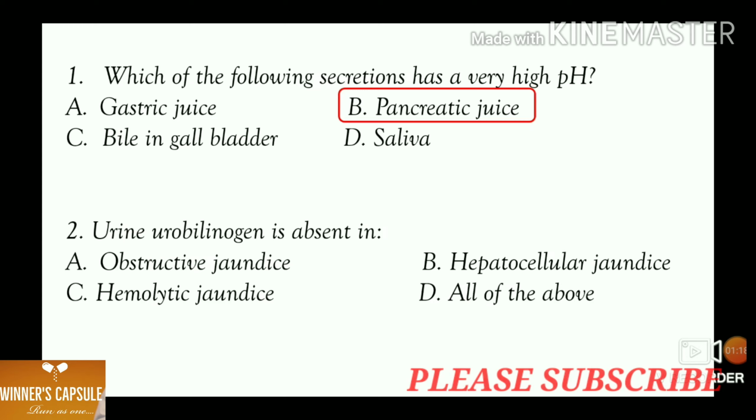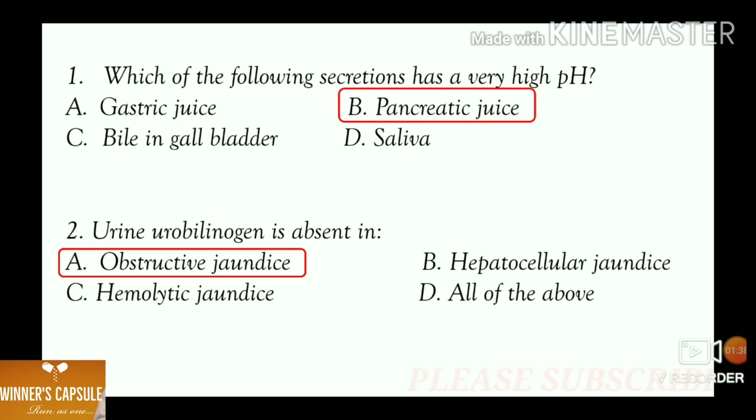In obstructive jaundice, urobilinogen is absent, whereas in hemolytic and hepatocellular jaundice, urobilinogen is found in an increased amount. So, urobilinogen is absent in obstructive jaundice.